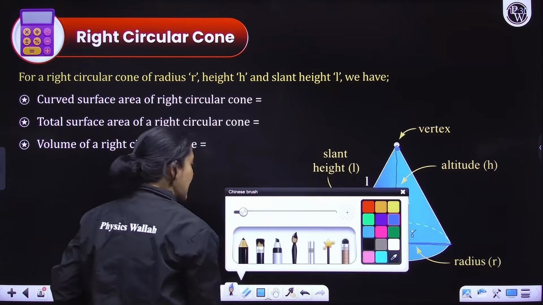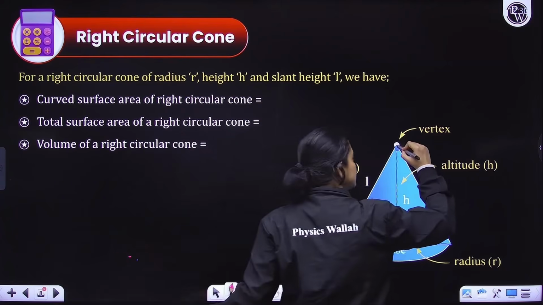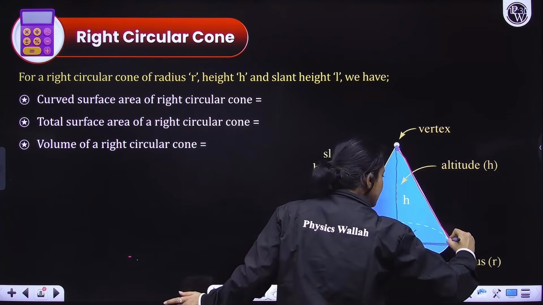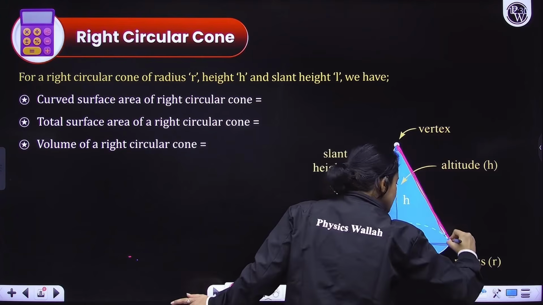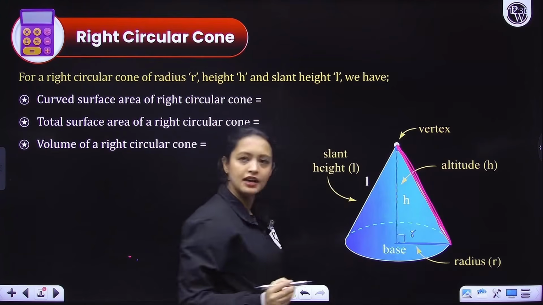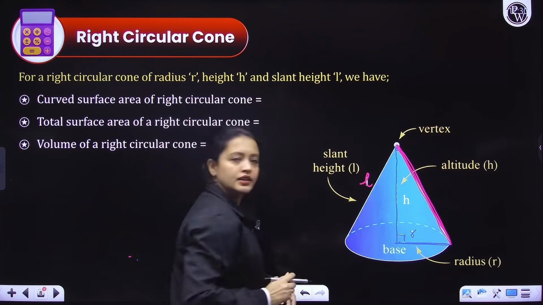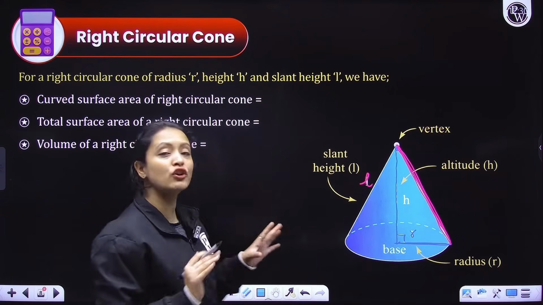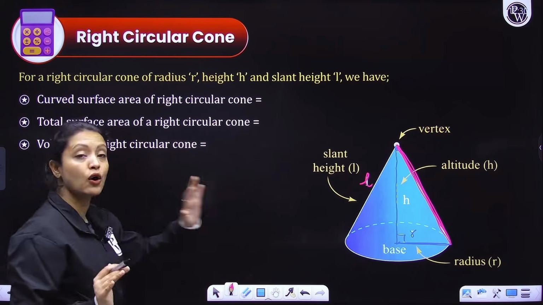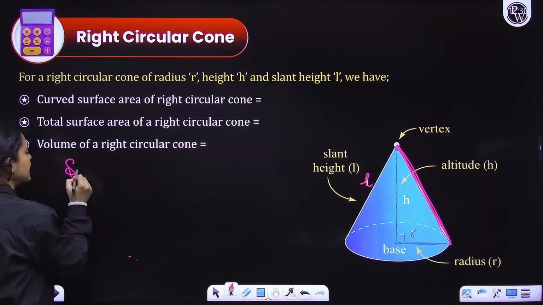Now what is the slant height, everyone? Slant height is basically this here. This is the slant height. This is denoted by L. You can see here they have written L. Understood? Now how will you figure out L first of all? How will you figure out the slant height?